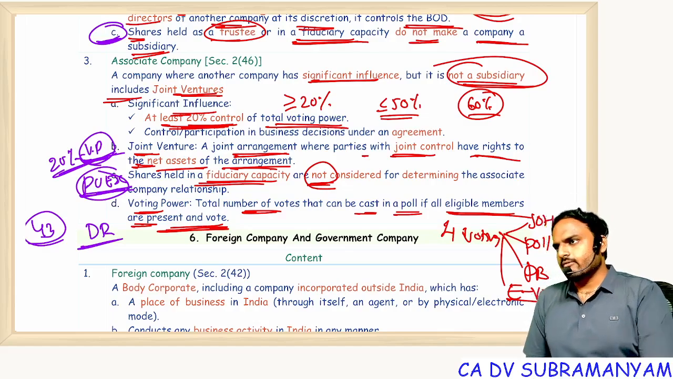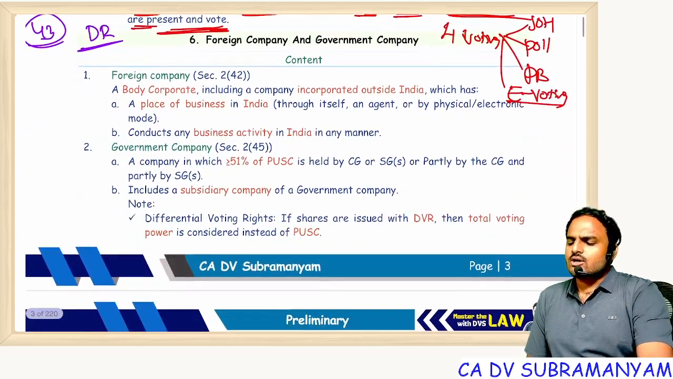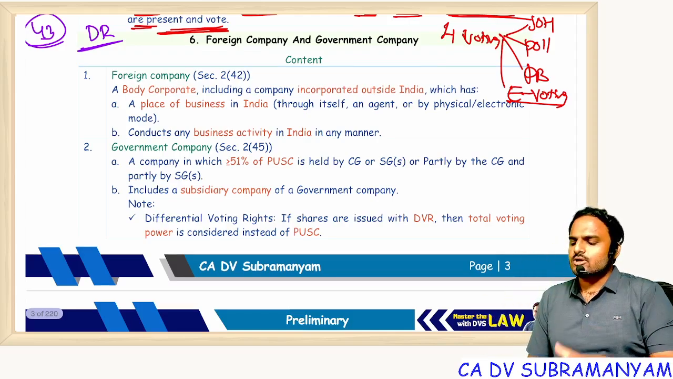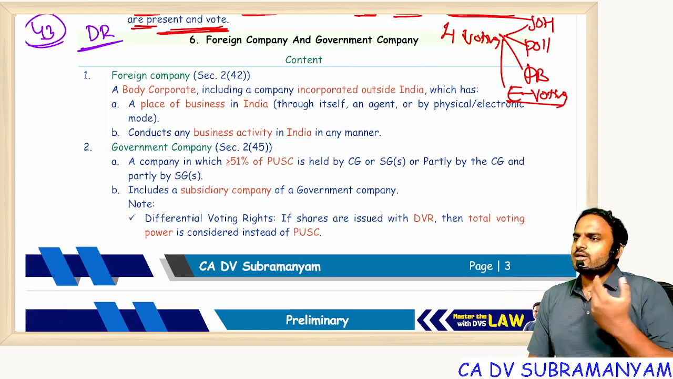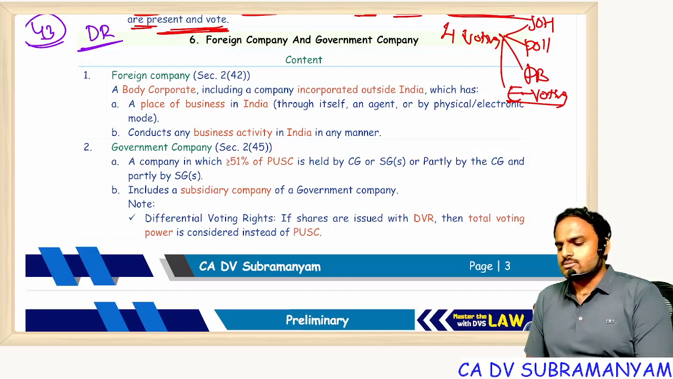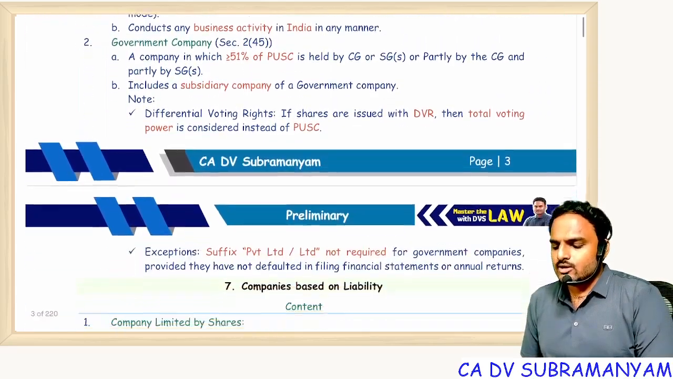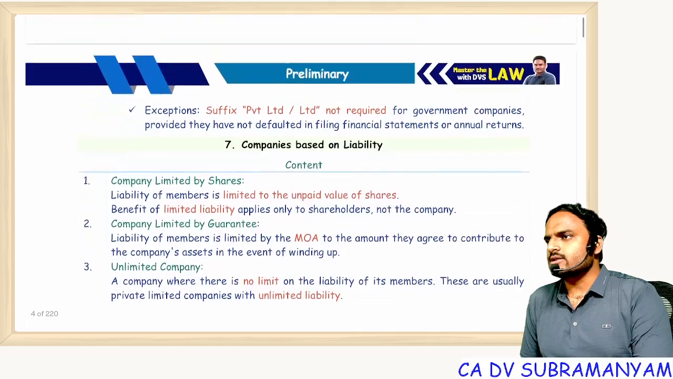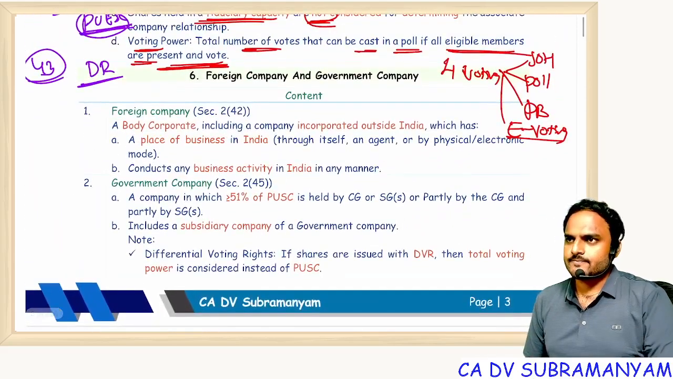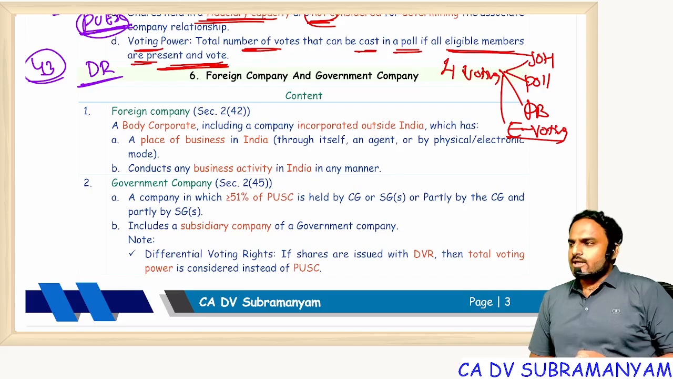Understood? Everyone? So tell me, all these concepts I have discussed with you so far, are they real concepts or illusionary concepts? Real concepts only. Next one, foreign company, government company, companies based on liability. With that the chapter will be over. I'll give you a break. Okay. Foreign company, government company. Tell me, what is a foreign company?